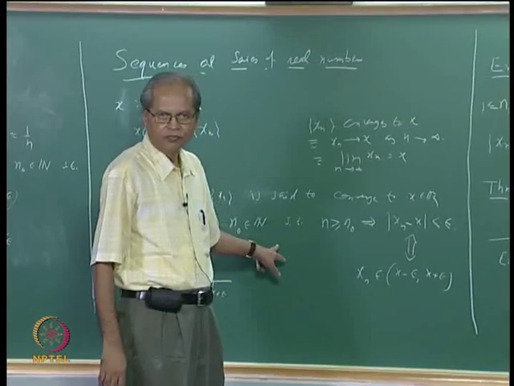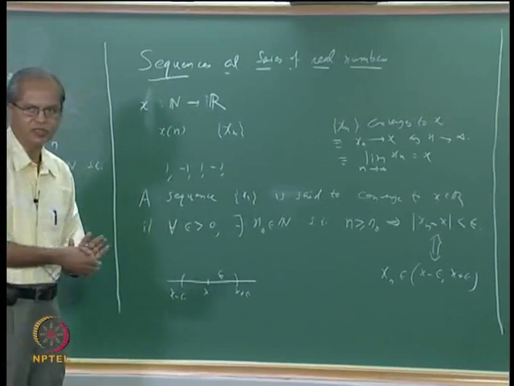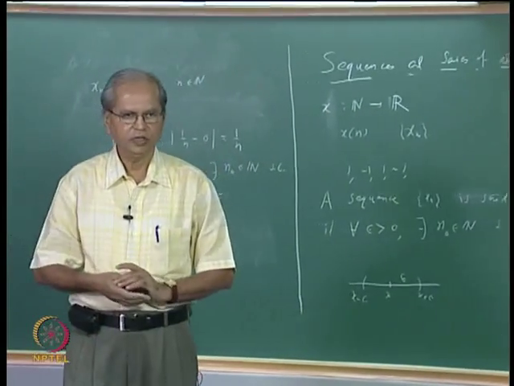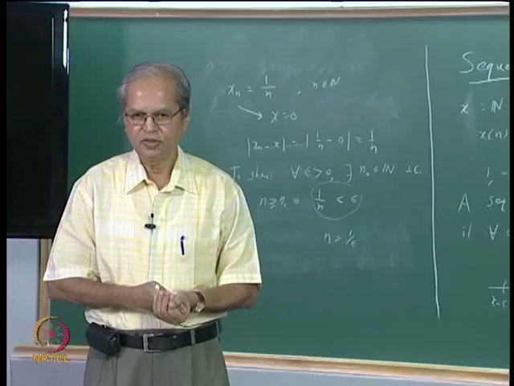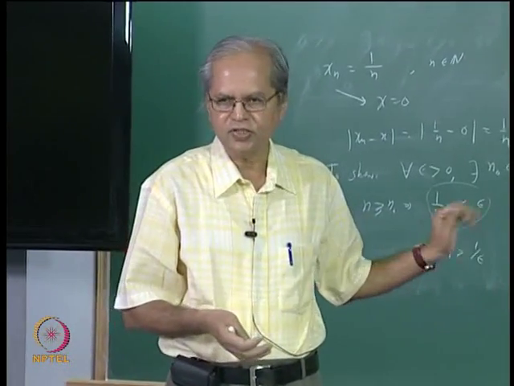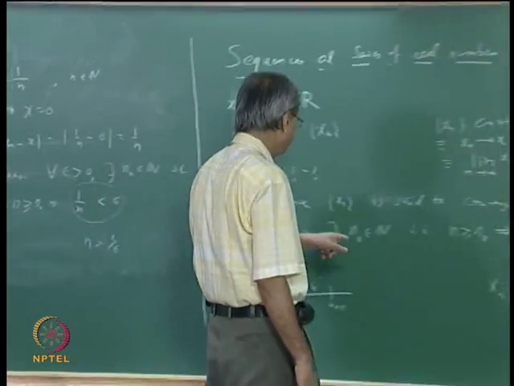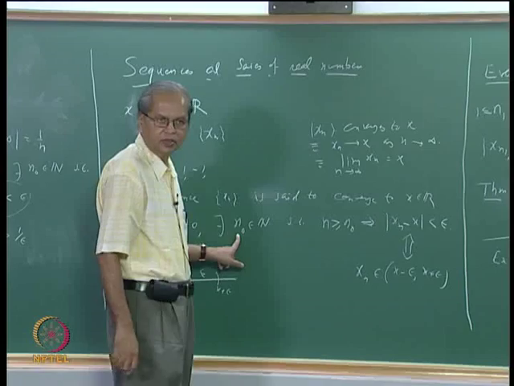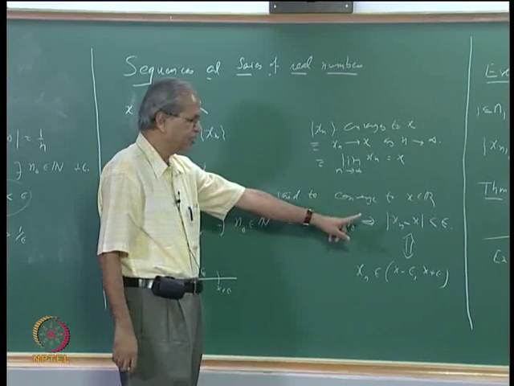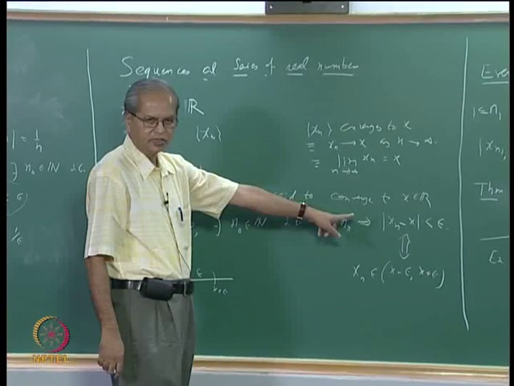Here you say that for every epsilon something happens. If that is false, it means there exists some epsilon for which it does not happen. What does not happen? That there exists n0 such that for all n bigger than or equal to n0, mod xn minus x is strictly less than epsilon.